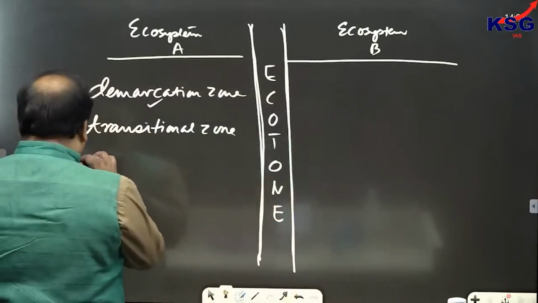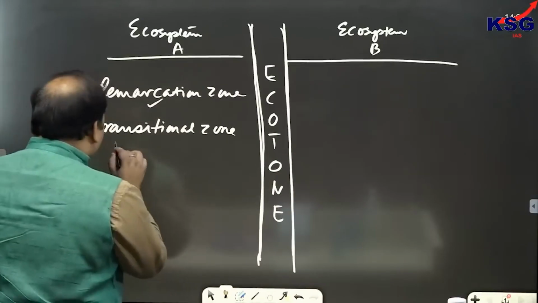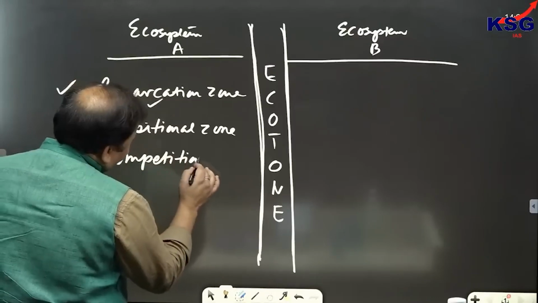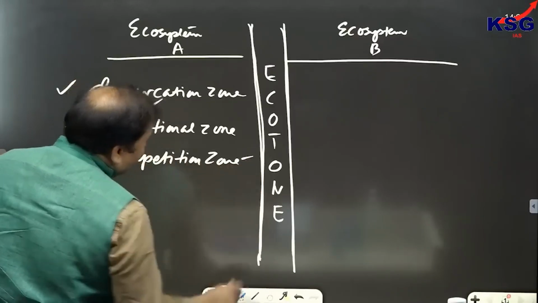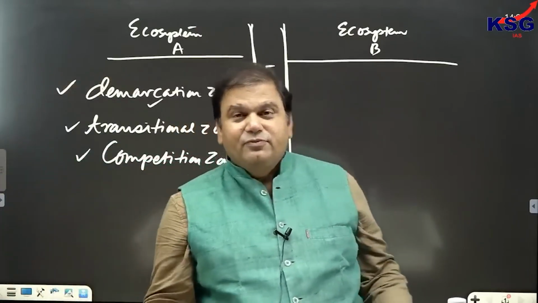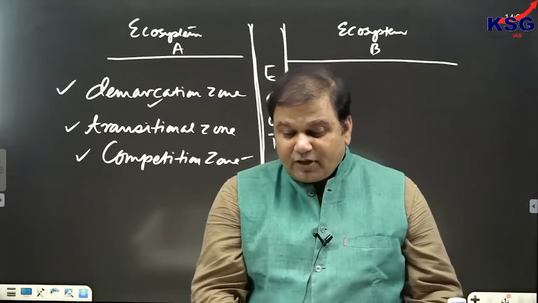Now, the third characteristic is what? As far as ecotone is concerned, this would be a zone of competition. And why zone of competition? Because the members of two ecosystems would be struggling hard for their survival, would be fighting with each other for their survival. So, it would be a zone of competition.